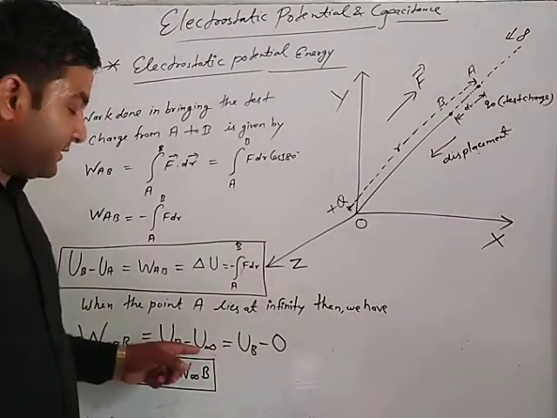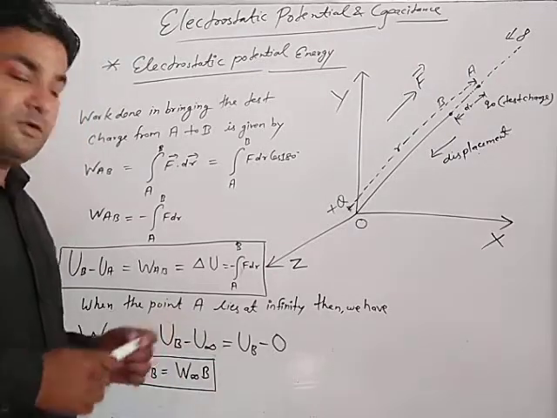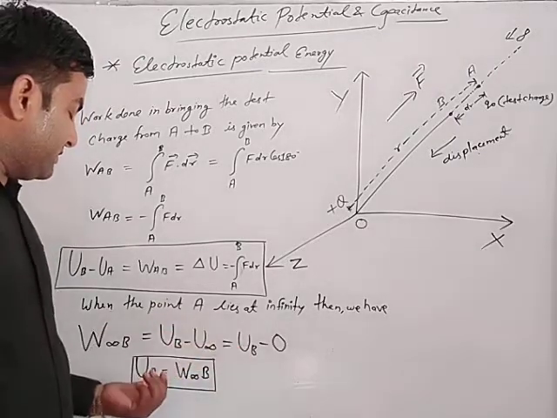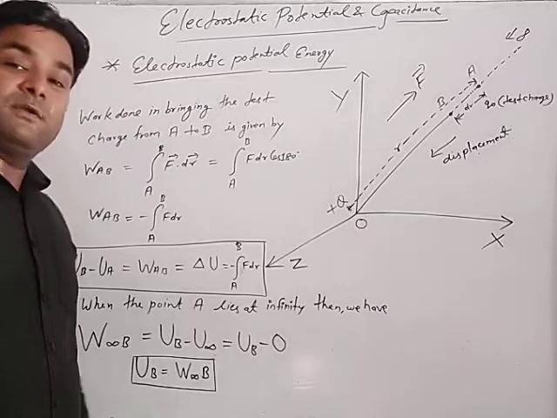At infinity the potential energy becomes 0, so UB minus 0 means only UB. Then UB is equal to W infinity B.